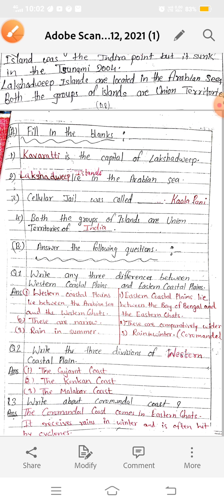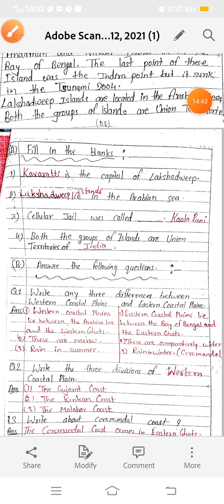So now we have completed our chapter number 6, the coastal plains and the island regions. In our next lecture, students, we will do chapter number 14, our rich heritage of India.